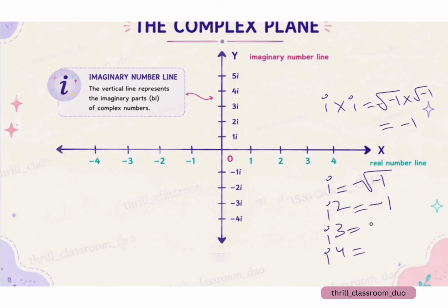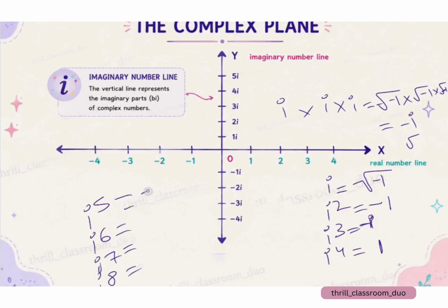Then what is i cube? i cube is i square into i, which is minus 1 times i, which gives us minus i. What is i raised to 4? It will be 1. And hence we can find out what i raised to 5, i raised to 6, i raised to 7 and i raised to 8 are. The values go on repeating continuously: root of minus 1, minus 1, minus i, and 1.